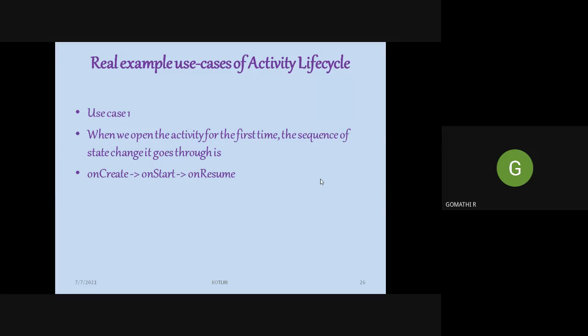The first use case is that whenever we open an activity for the first time, the sequence of changes it goes through is onCreate, onStart, and onResume. For example, consider you have a mobile with you and you are opening a particular application, for example Gmail. When you click that application, the sequence of methods called is onCreate followed by onStart followed by onResume.